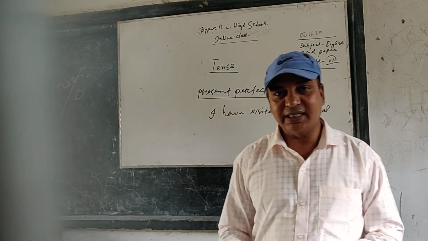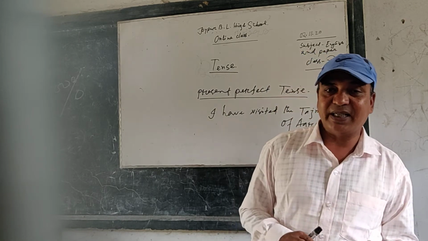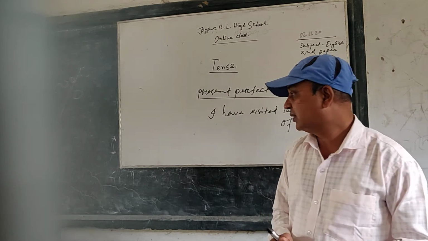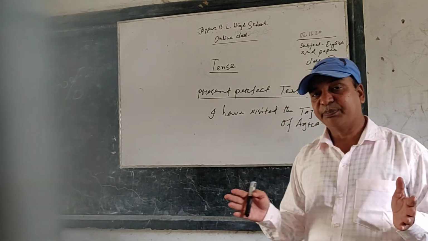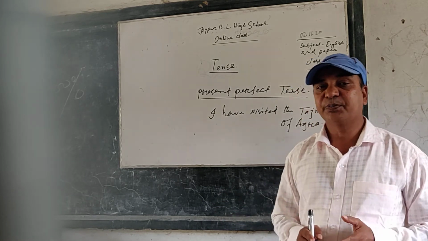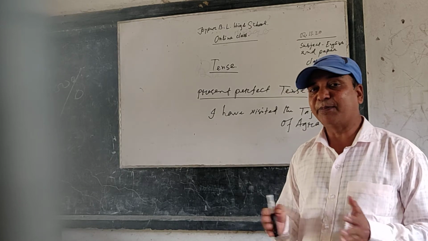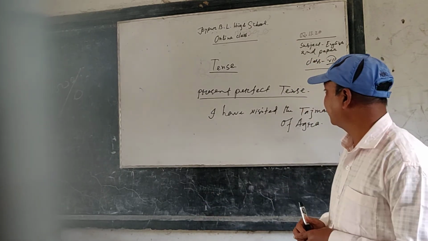The action has been completed, but the result is present, that I have not yet found it. So this is present perfect tense. That present perfect tense is the tense which expresses the time of action which has been completed in the past or recently. It has been completed, but the result is present.